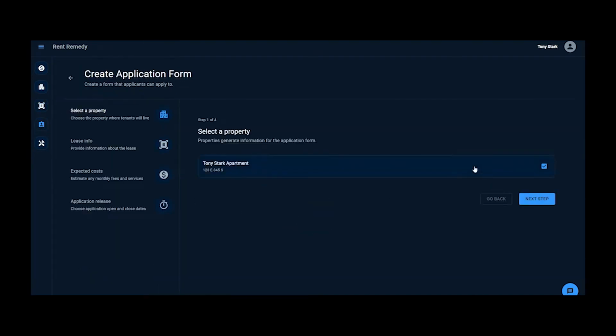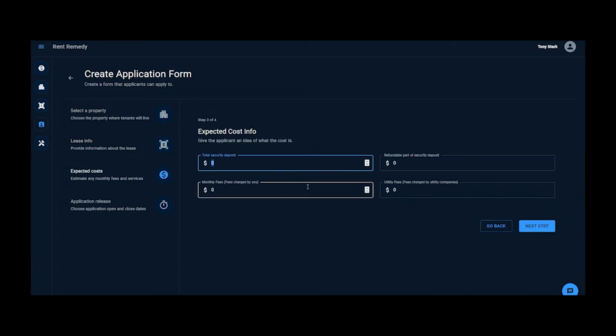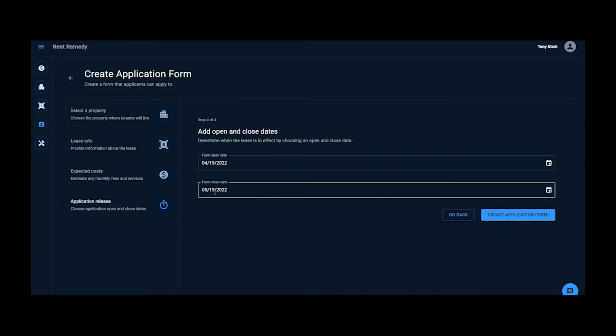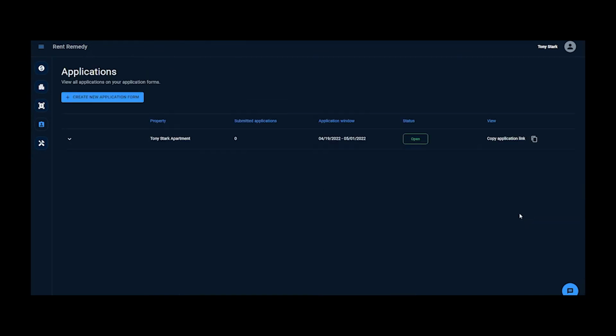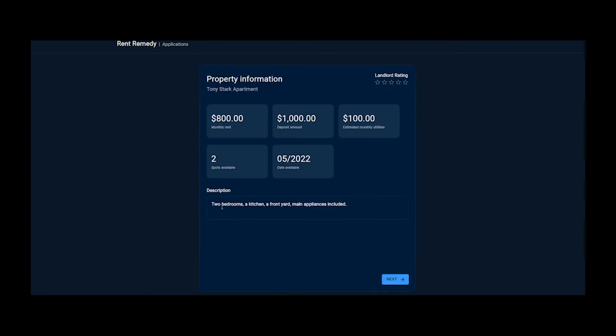There's no use in having an empty property, so Tony can make an application form for his properties so potential tenants can apply. What is special about these application forms is the form link. Tony can copy this link and post it to existing websites such as Craigslist, apartments.com, or social media to receive applications. Peter Parker comes across one of these links and decides to apply to Tony's property.